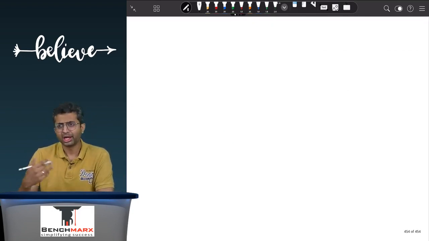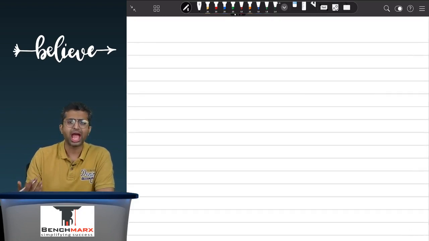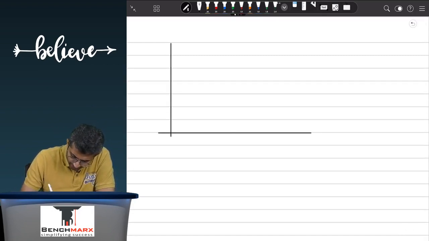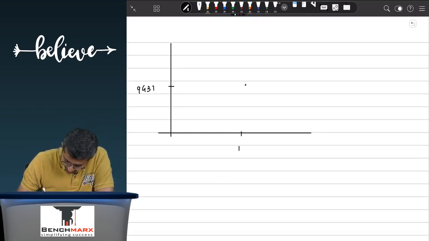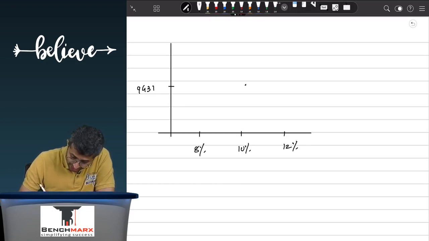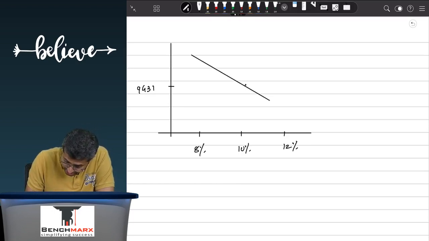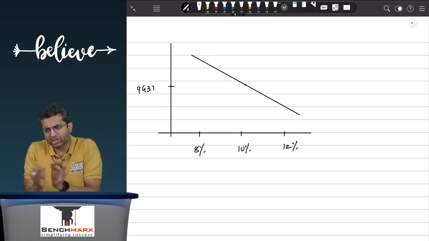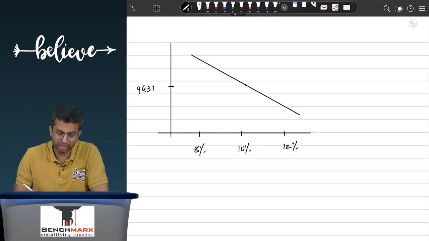what would happen over here is, if you take let us say the price on one side and the rates on the other side. So over here, if I were to plot this, what will happen is that, let us say at a 10% rate, loosely speaking, at this point this will be 9431. Now duration will say that as I move from 10% to either 12% or, let us say, 8%, if I move to 8%, the price will actually rise. If I move to 12%, the price will actually fall. So duration assumes a linear change. It assumes that for every 1% change, the rate of change is the same.